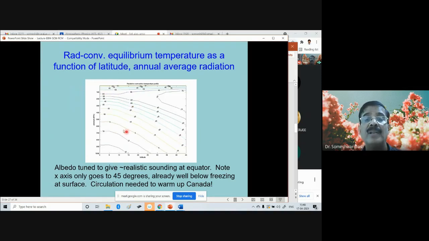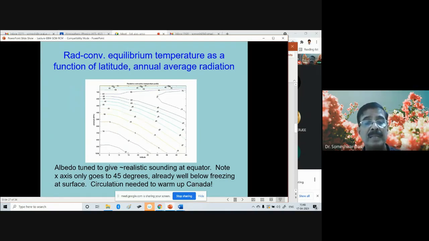Isolines of temperature, what do you call the isolines of temperature? There is a name for the isolines of temperature. Tell me. Isotherms. Yes, exactly. Isotherms. Right. So these are the isotherms.